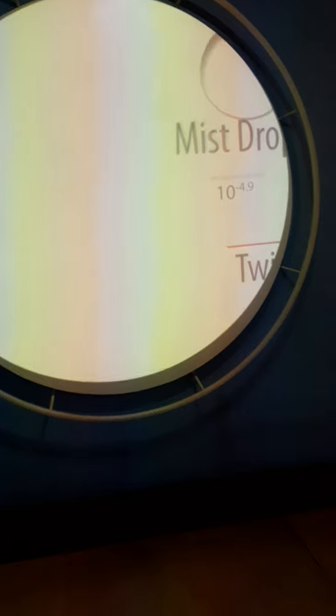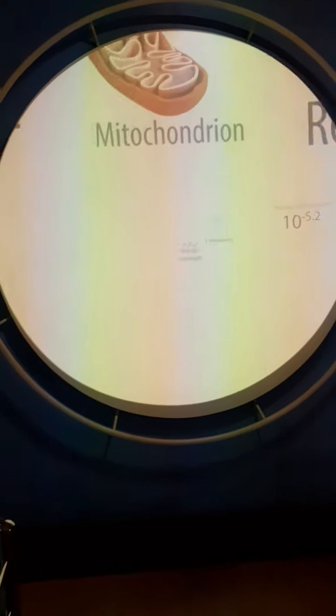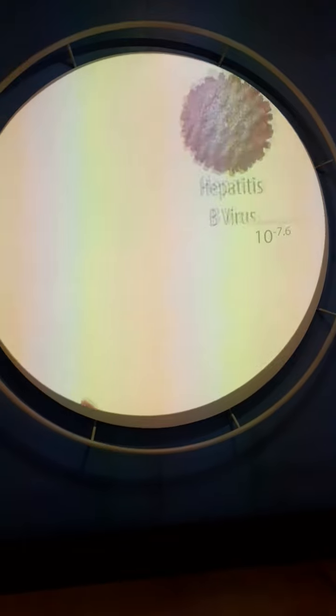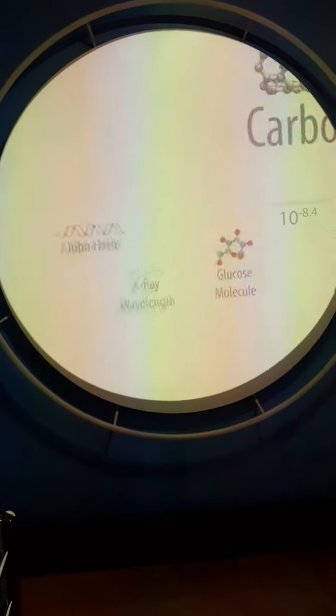With the invention of the microscope, we are able to understand life even better. But what is a microscope? A microscope is a tool that is used to see organisms or objects that are too small to be seen by the naked eye. The microscope makes these small objects look bigger.